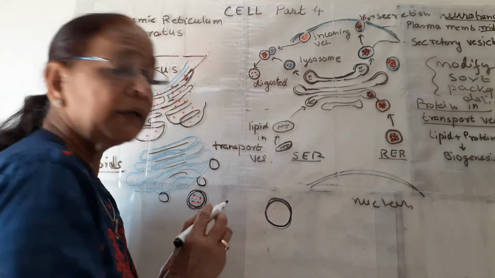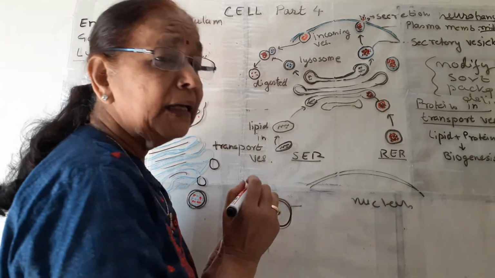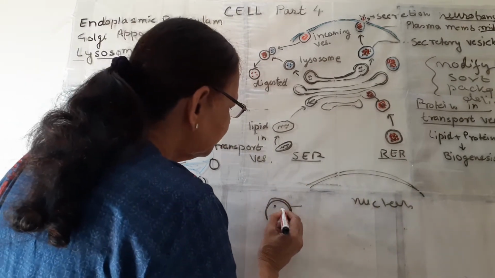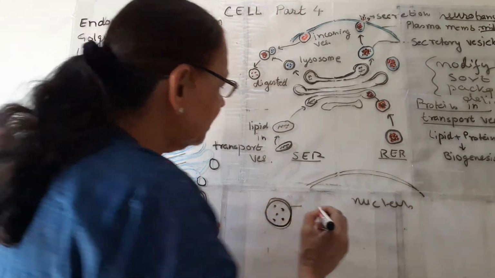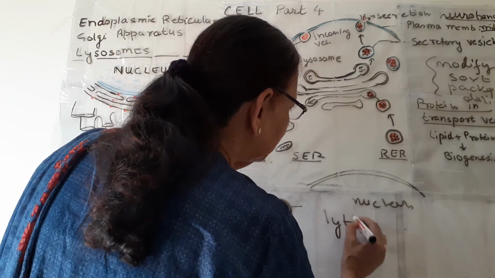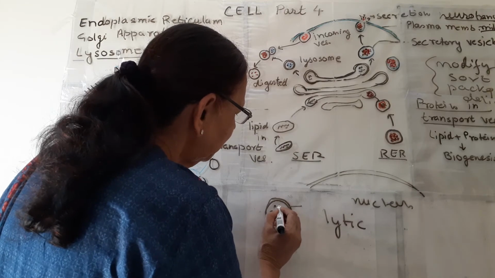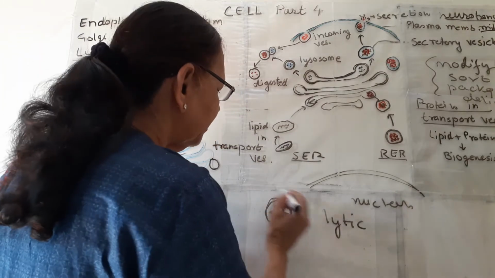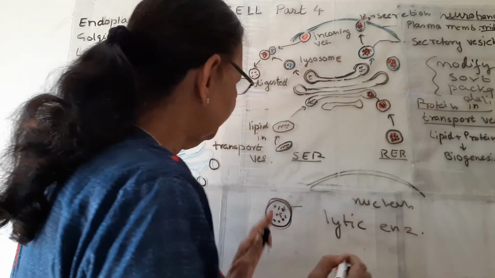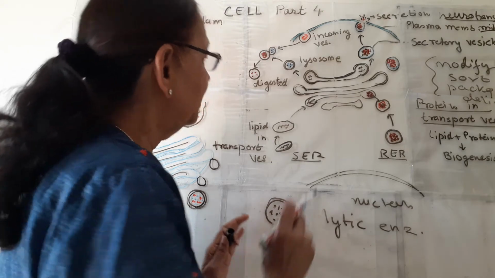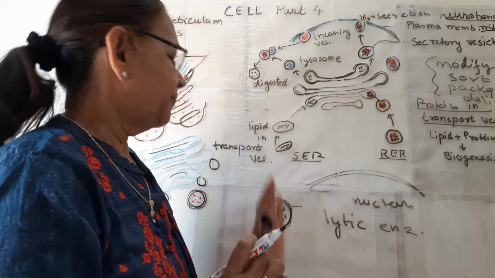It is a circular vesicle having a membrane like the plasma membrane. Inside this vesicle, or lysosome, some digestive enzymes or lytic enzymes are present, and also proteins are present. So this is the cavity of the lysosome. These lytic enzymes or digestive enzymes and proteins are pinched off by the Golgi apparatus.